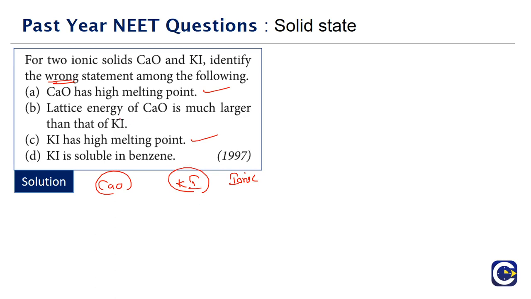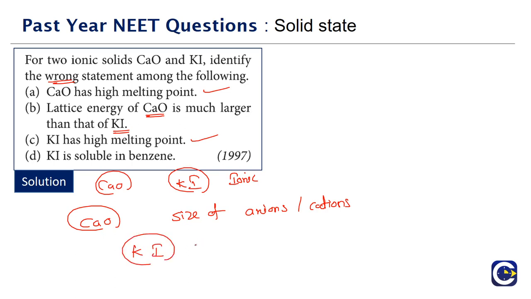And if you look at option B, that is a comparison between calcium oxide and potassium iodide. It's saying lattice energy of calcium oxide is much larger than potassium iodide. Now the lattice energy will depend upon various factors, including the size of the anions and cations. If the size of anions and cations is comparable, then lattice energy will be much higher than the cases where the size of the anions and cations is too different. Calcium and oxide ions will be of comparable size, whereas potassium and iodide ions will be of different sizes. That is the reason why the lattice energy of calcium oxide will be much more than the lattice energy of potassium iodide.